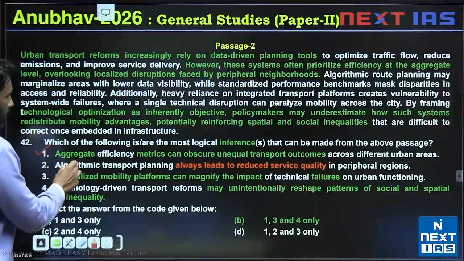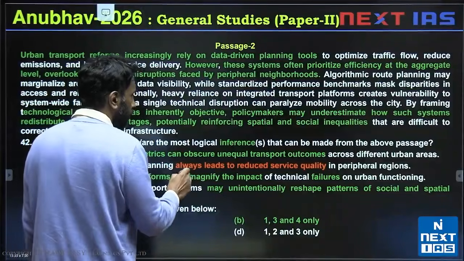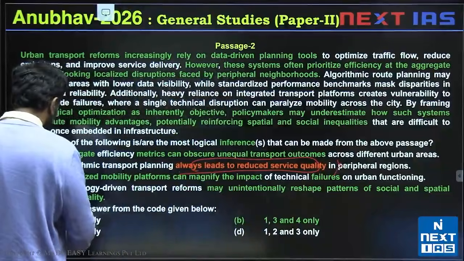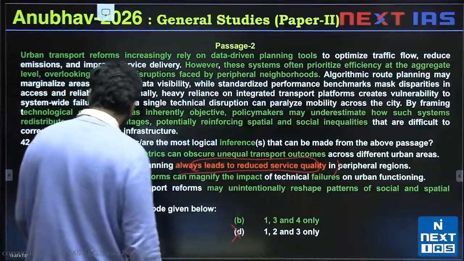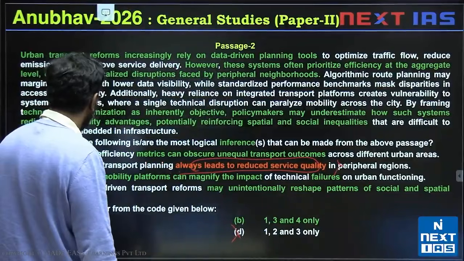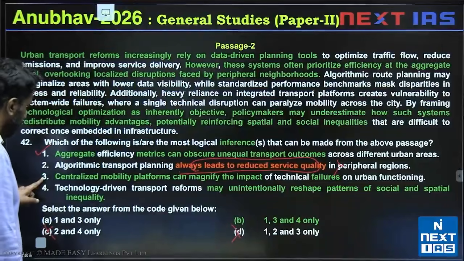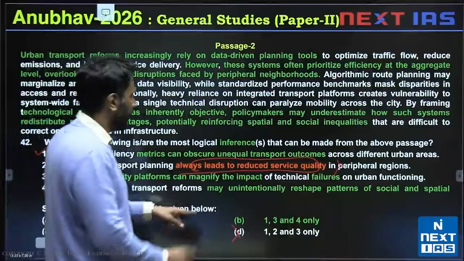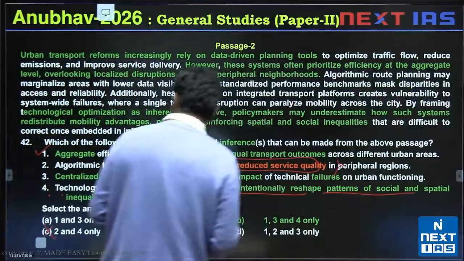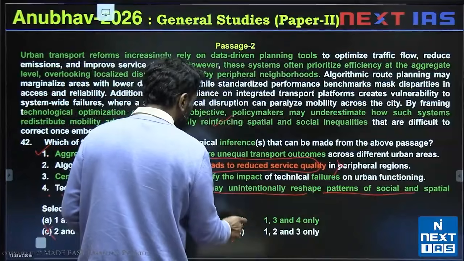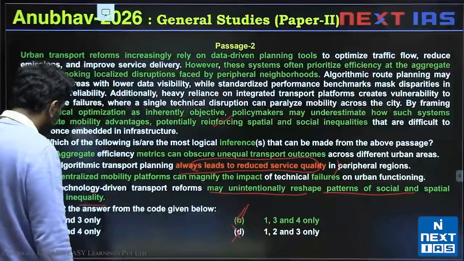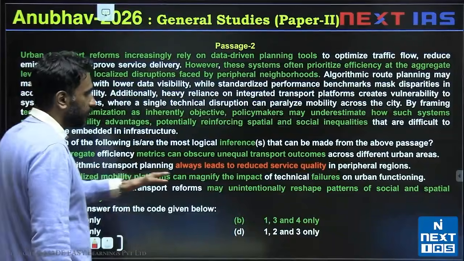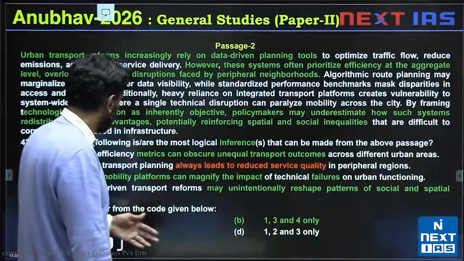One is valid. Two, algorithmic transport planning always leads to reduced service quality. Now, if you search for this in the passage, you're not going to find two. So if you invest your time in figuring out two, you'll know that C and D are definitely invalid, and you don't really need to check 3, but you only need to check 4, which is that technology may unintentionally reshape patterns of social and spatial inequality, which is the last line. So B is the right answer. We could have not checked 3 if we solved it in an efficient way. For some people, this process may be complicated. Please solve it in the regular way.